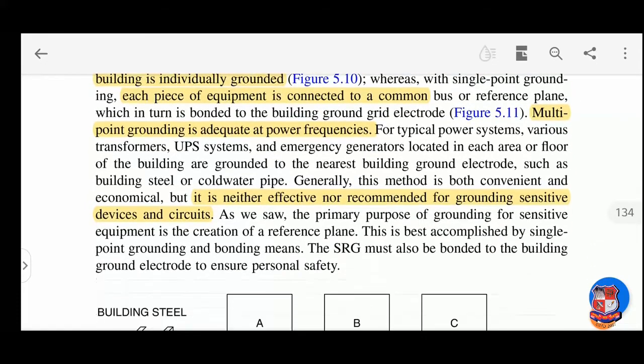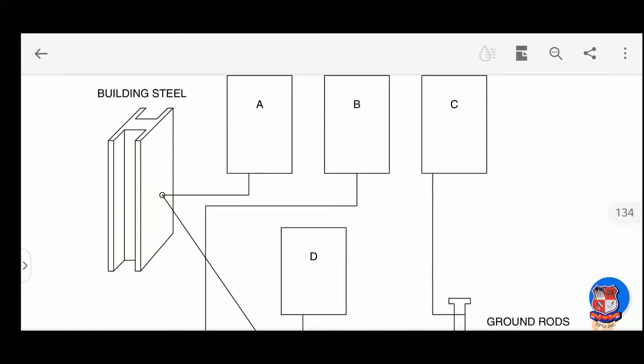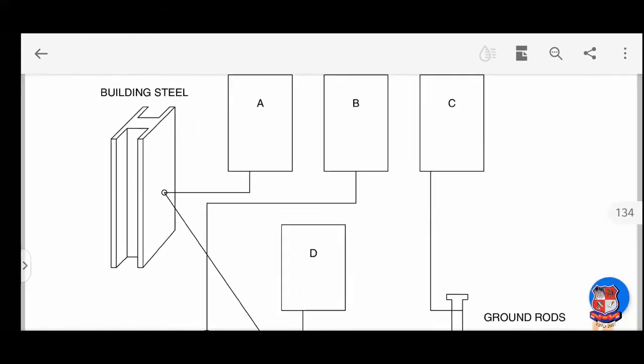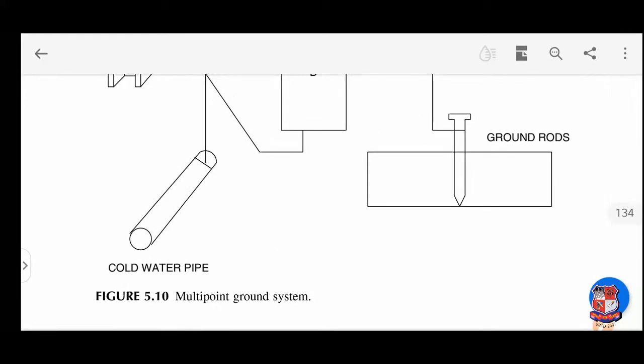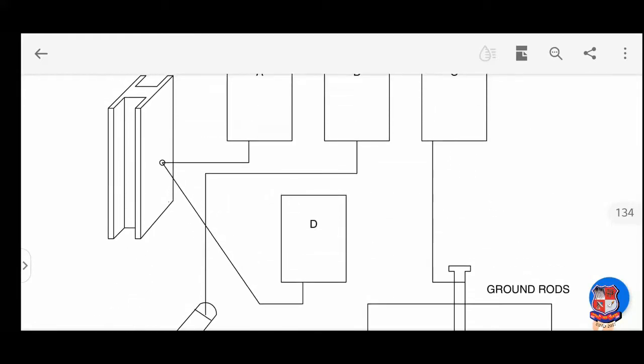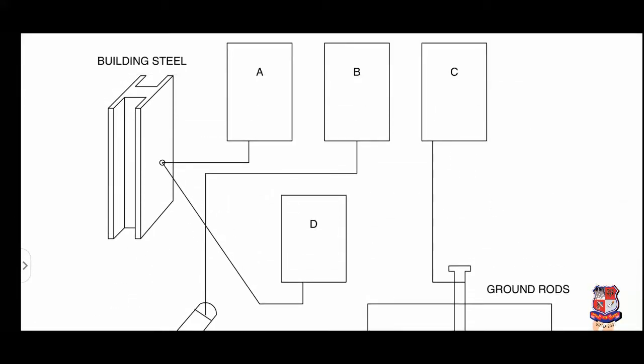First we see the multi-point grounding system. As per the figure, suppose there are equipments A, B, C, D, and all the equipments are connected directly to the building steel.